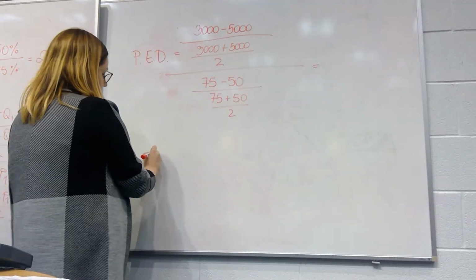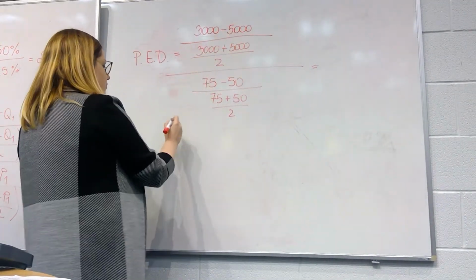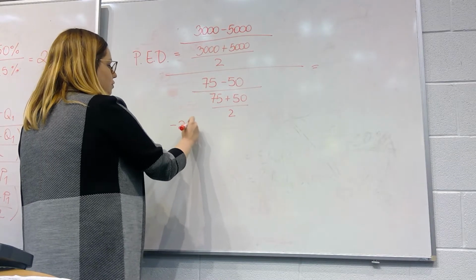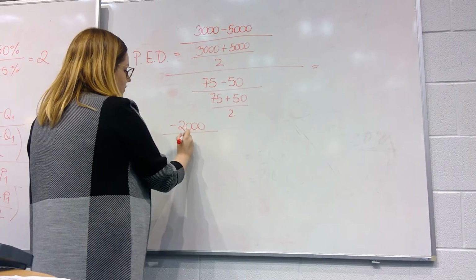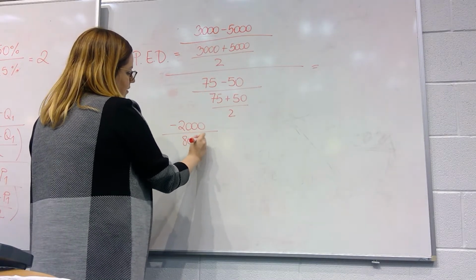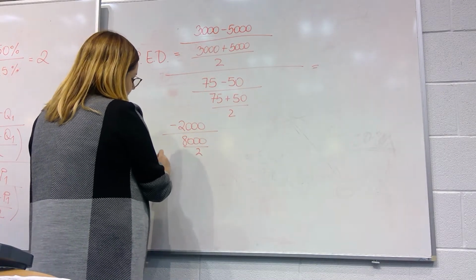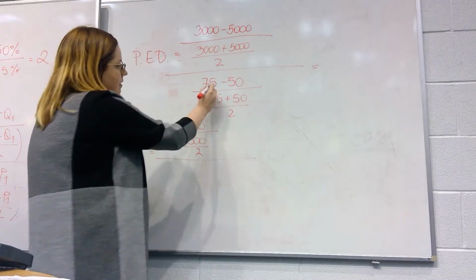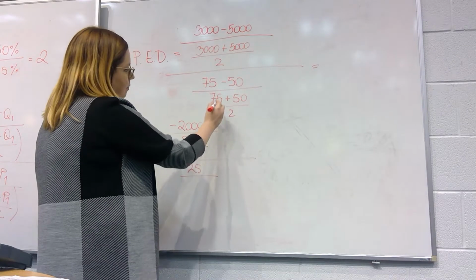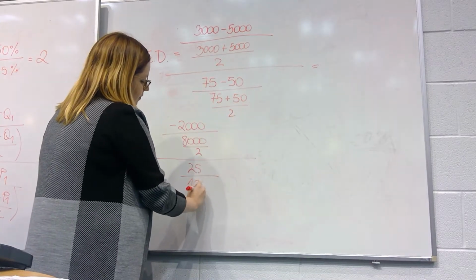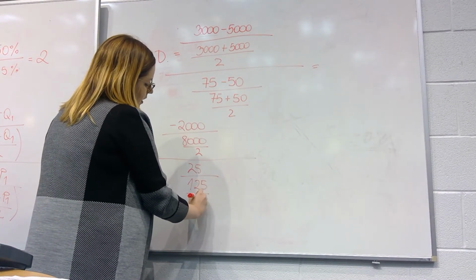So 3,000 minus 5,000 is minus 2,000. And then we have 3,000 plus 5,000, which is 8,000 divided by 2. And then we have 75 minus 50, which is 25, divided by 75 plus 50, which is 125 divided by 2.